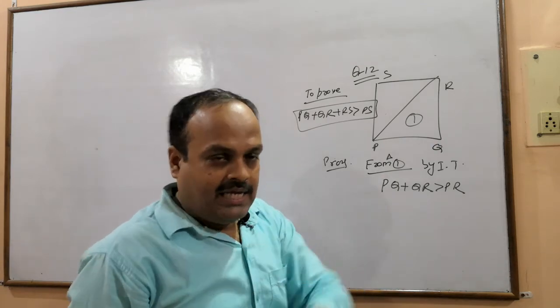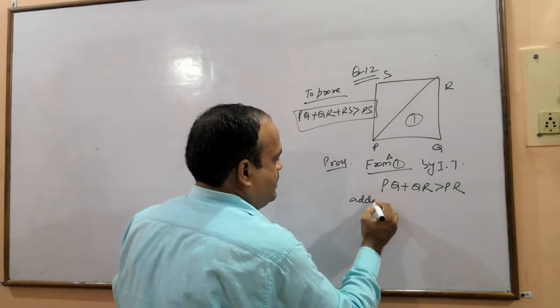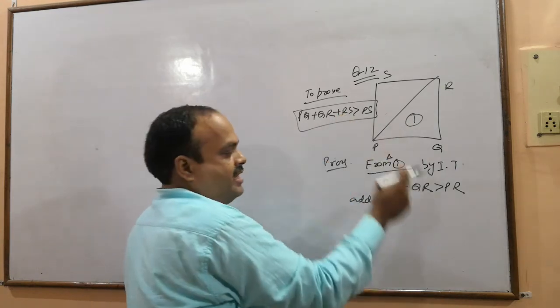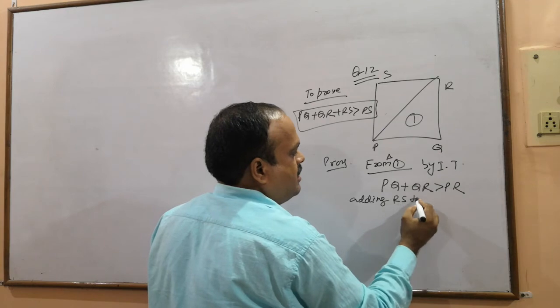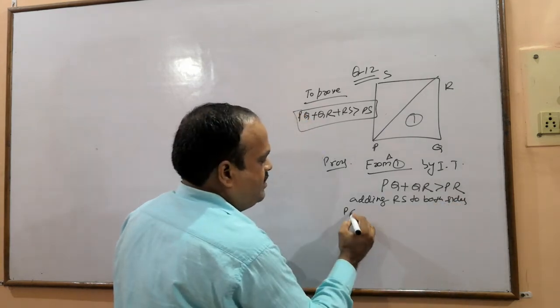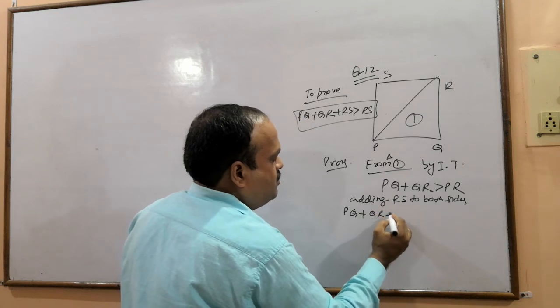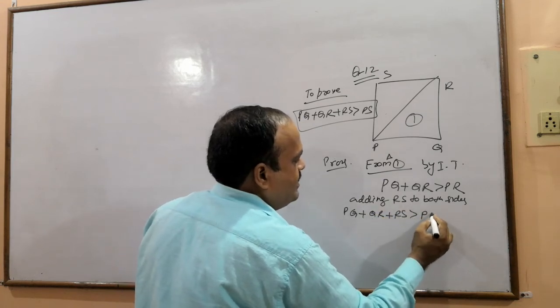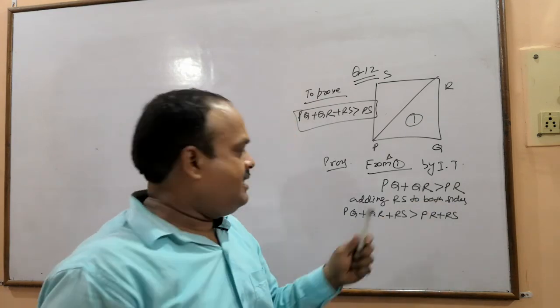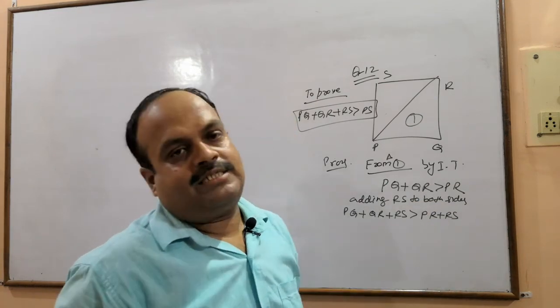Will it be? Yes. Now I add RS. I need RS now. So adding RS to both the sides, what do we get? PQ plus QR plus RS is greater than PR plus RS. What have I done? I have added RS to both the sides.